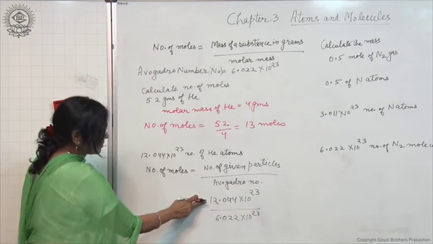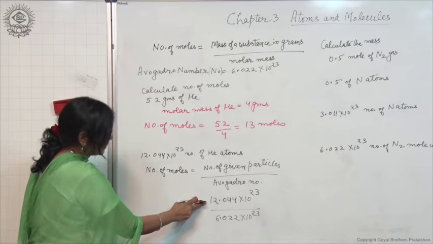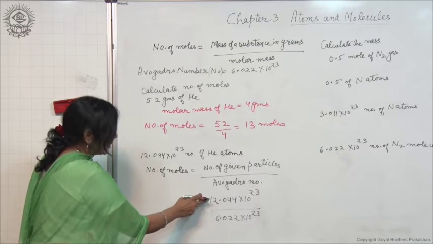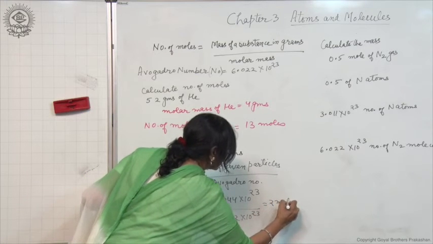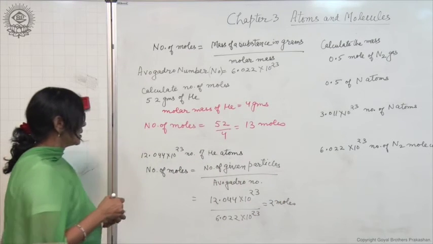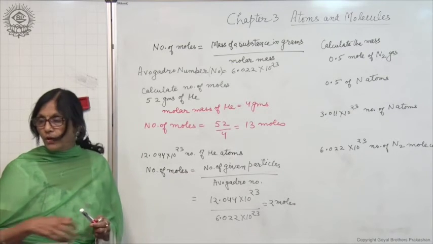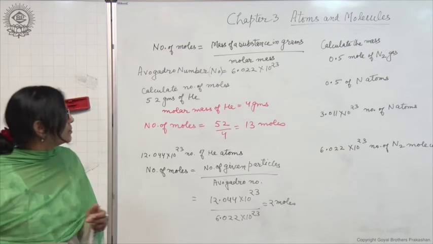You can see it is just double of this. So when it cancels out, we will get 2 moles. So these particles are equal to 2 moles of helium atoms.